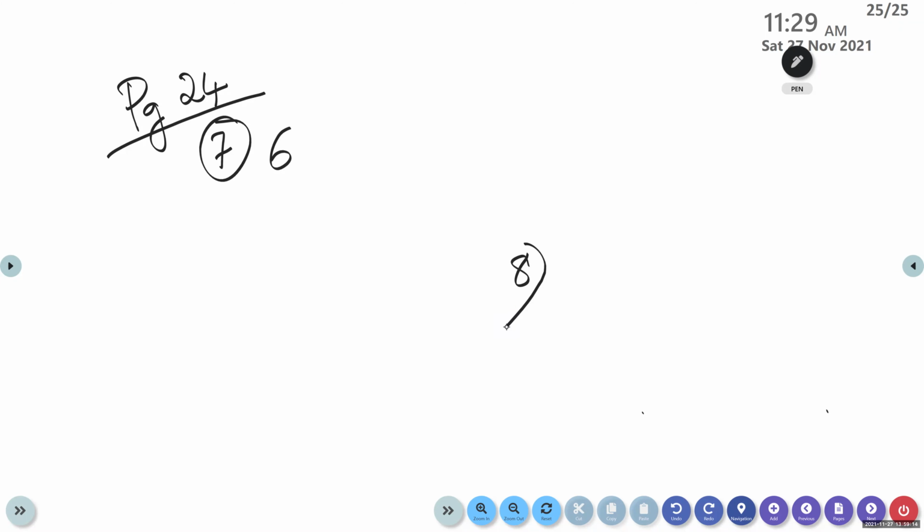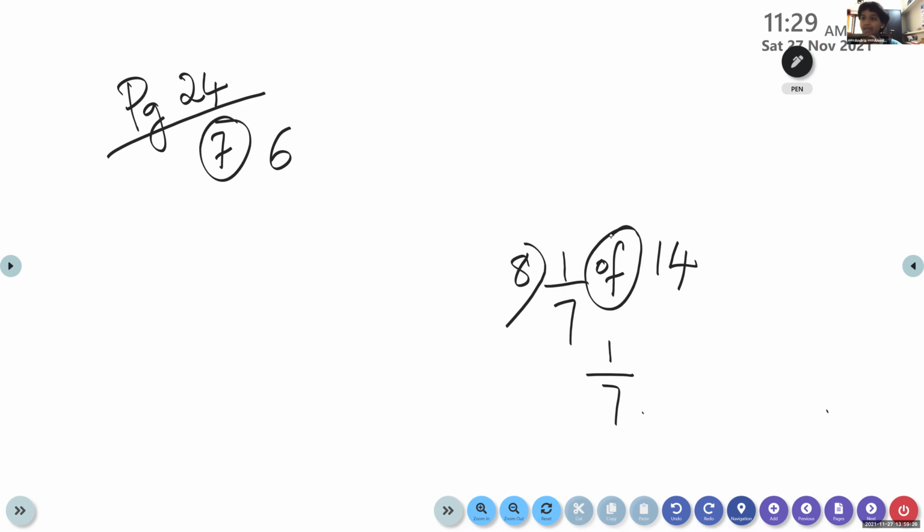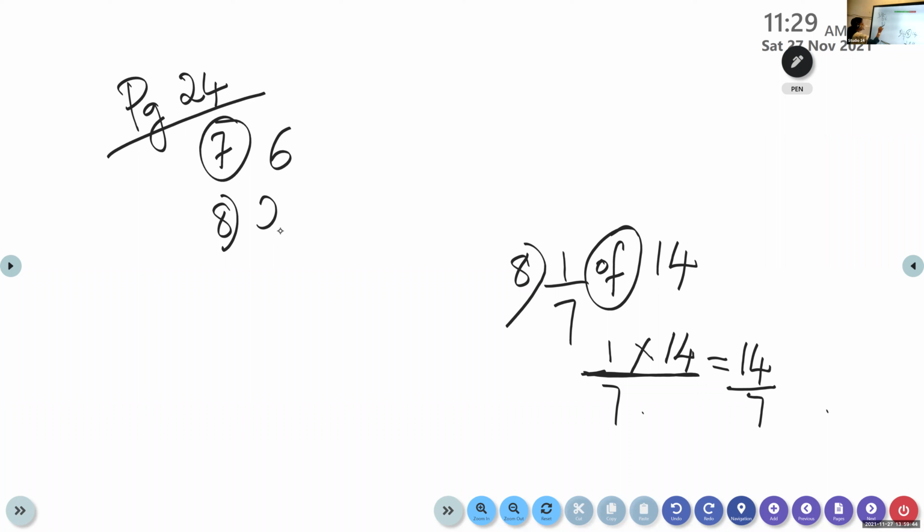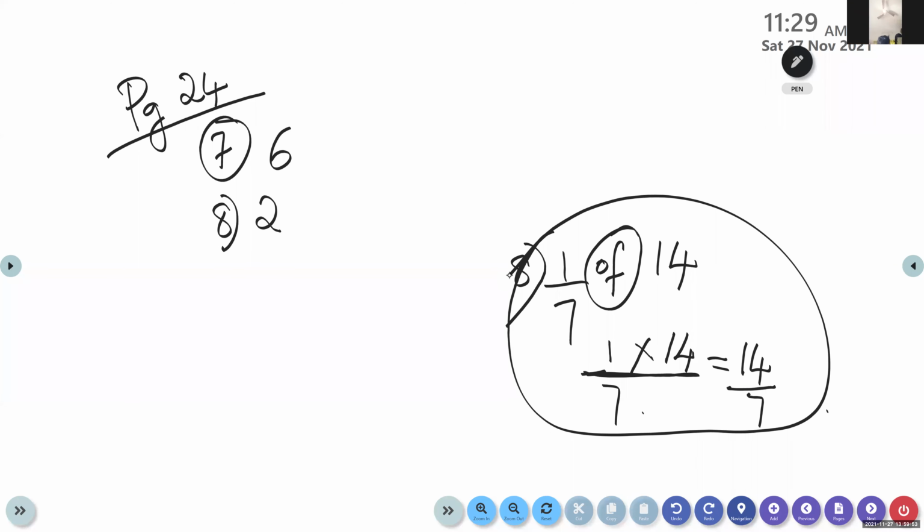1 by 7 of 14 is dash. So how to do that? We will write 1 by 7. Instead of this "of", multiply 14. So we will multiply these two. 1 into 14 is 14. 14 divided by 7. 7 times which number will you get 14? 2. 7 2s are 14. See children, I am writing only the answer here, but if you have any doubt, you can do these calculations in the rough book or on the side of your workbook. Is that clear? Yeah.